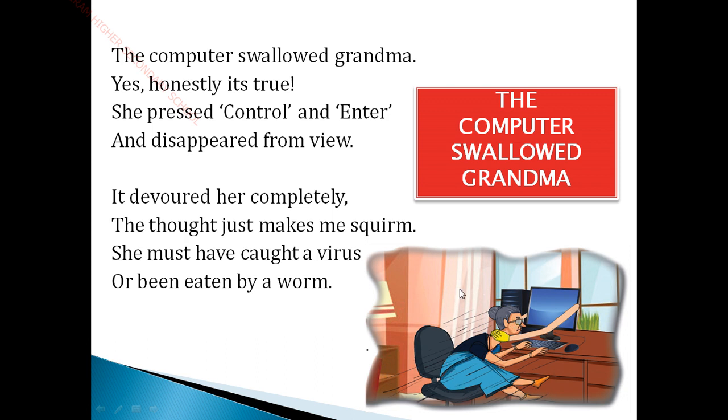The computer made the poet wrinkle in discomfort. So now the poet is feeling discomfort, because just now he had seen the grandma on the screen, and now she is no more. The poet assumes that the grandma must definitely have been attacked by a virus, or she must have been eaten by a worm in the computer. So that is what they have given here: it may be a virus, or she must be eaten by a worm.